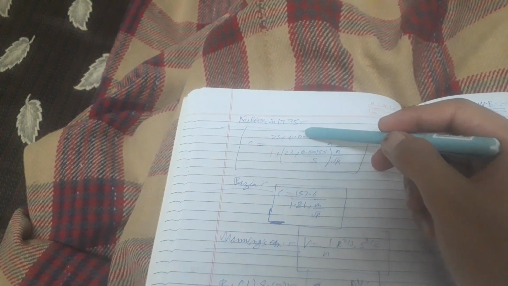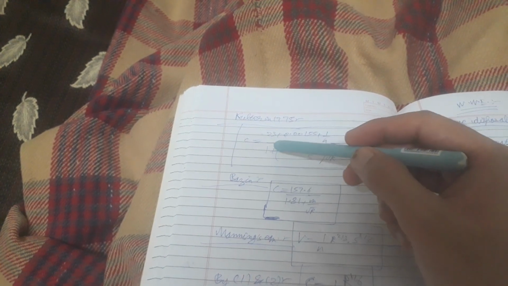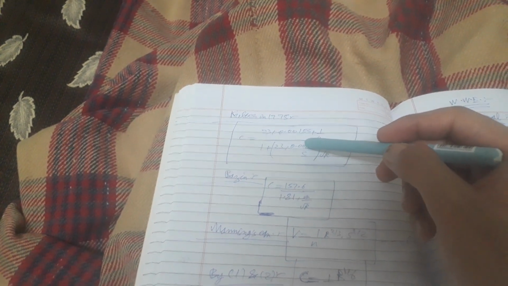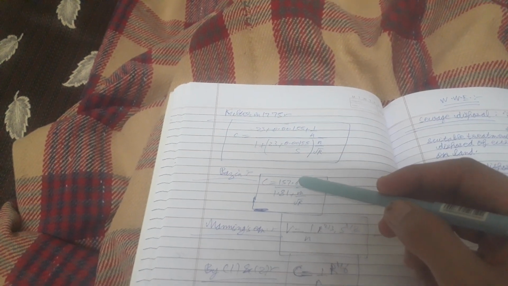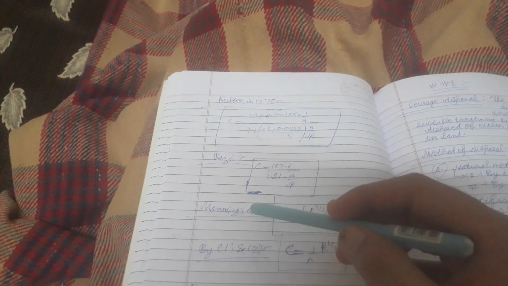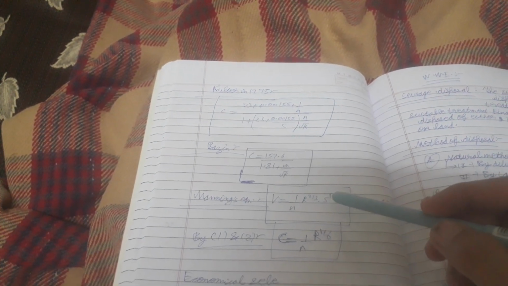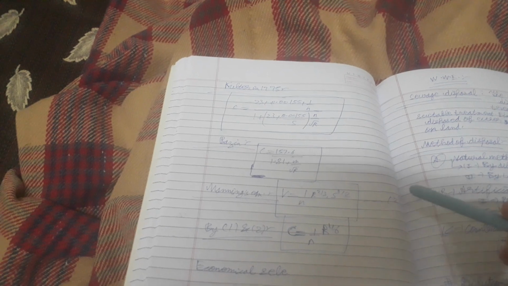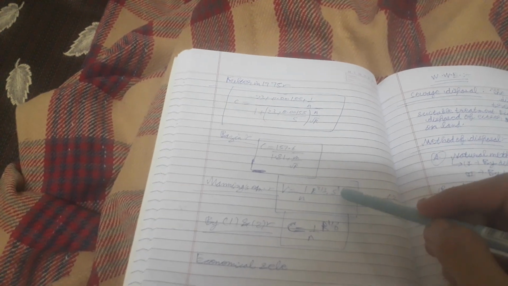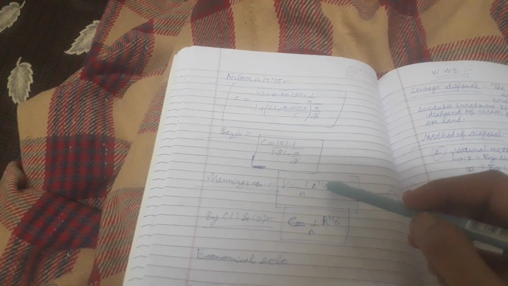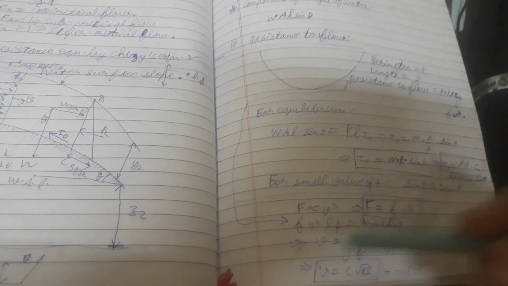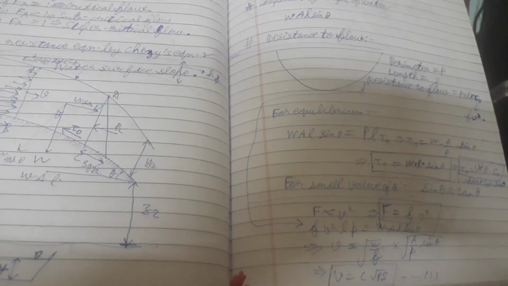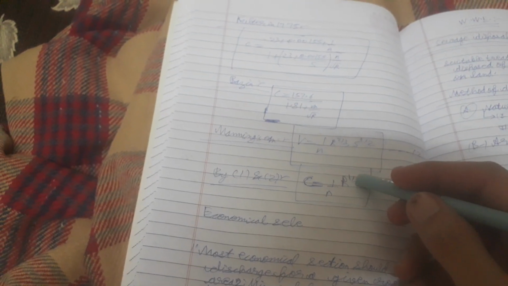Kutter's formula, 1775: C is equal to (23 + 0.00155/S + 1/N) / (1 + (23 + 0.00155/S) × N/√R). Bazin's formula: C is equal to 157.6 / (1.81 + m/√R). Manning's equation: V is equal to (1/N) R^(2/3) S^(1/2). From this equation, V is equal to C√(RS), and from the two equations, C is equal to (1/N) R^(1/6).